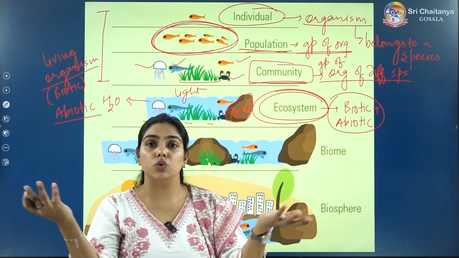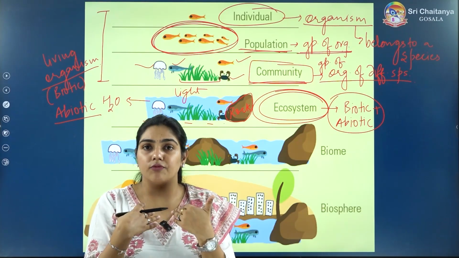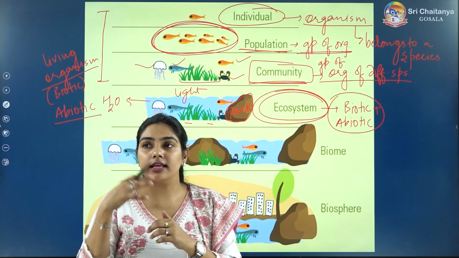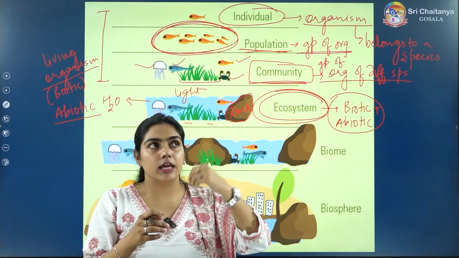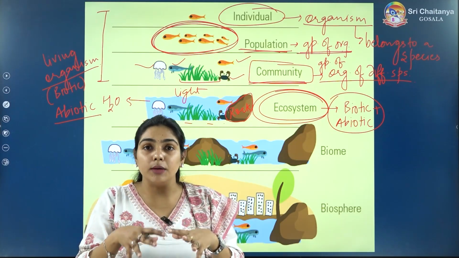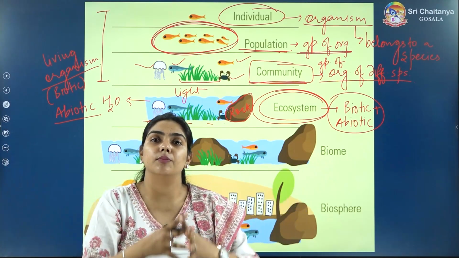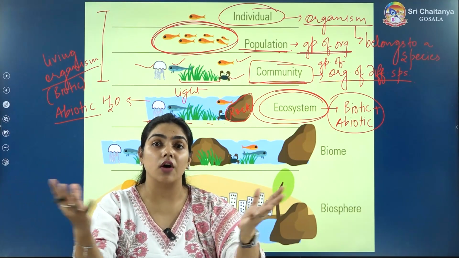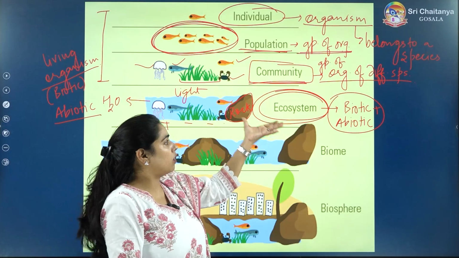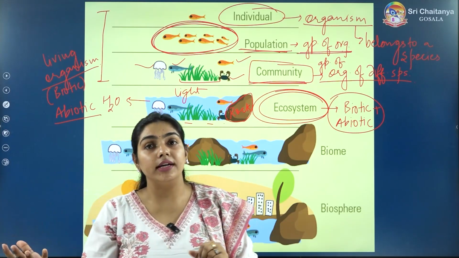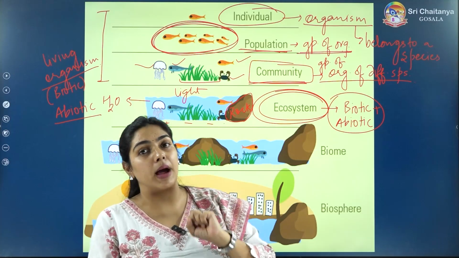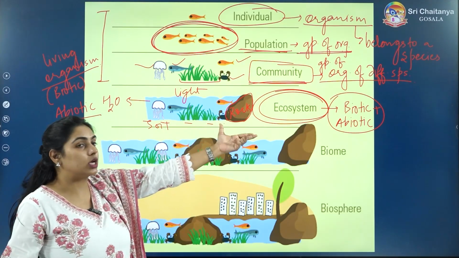For example, in this room where I am teaching, I am from one population, okay? Then there can be some flies, they are making another population. There can be some lizards, they are making another population. So at a place, there will be so many different populations. Organisms of different populations will be there, that is community. Now ecosystem means community plus abiotic factors. Community plus abiotic factors, that makes the ecosystem.